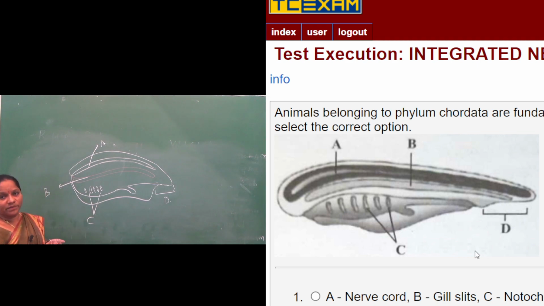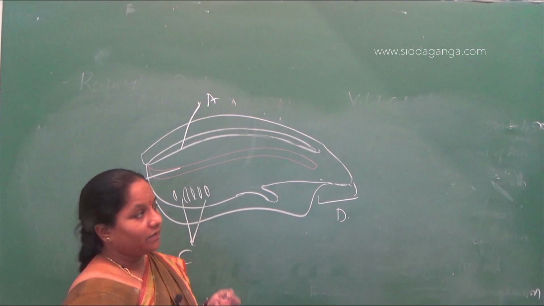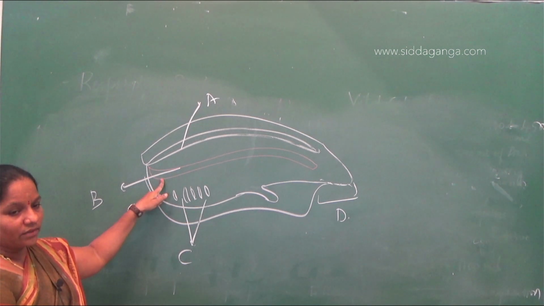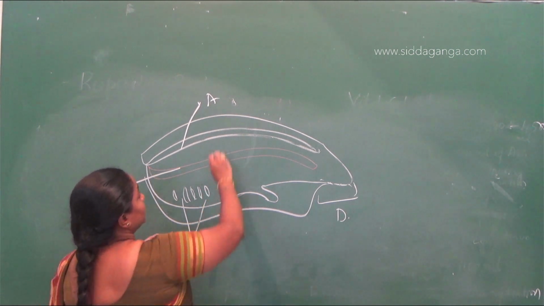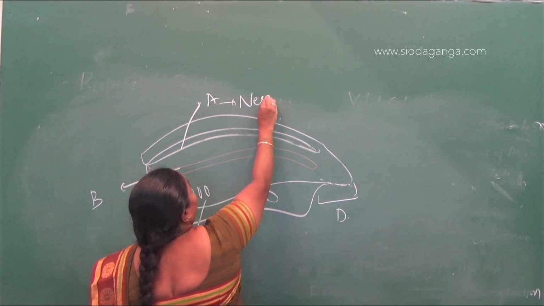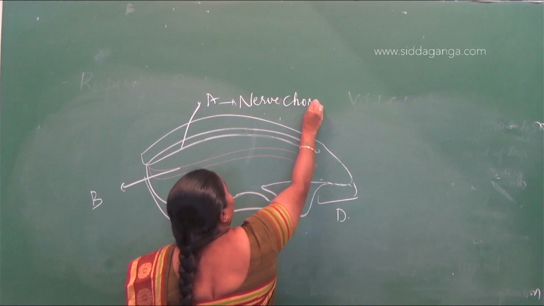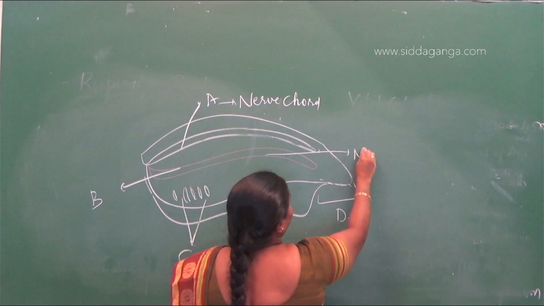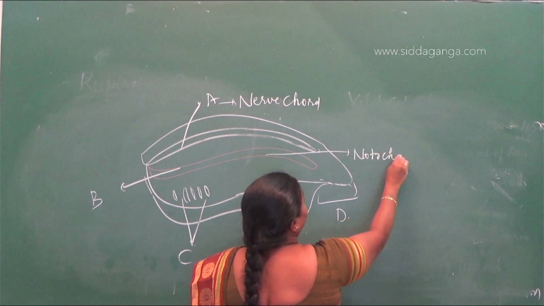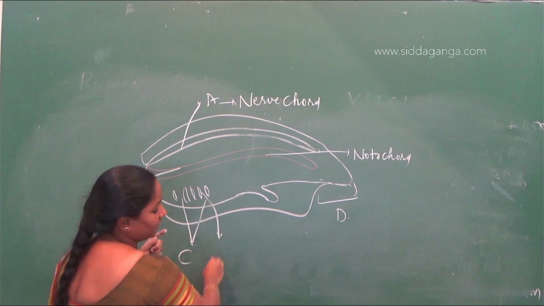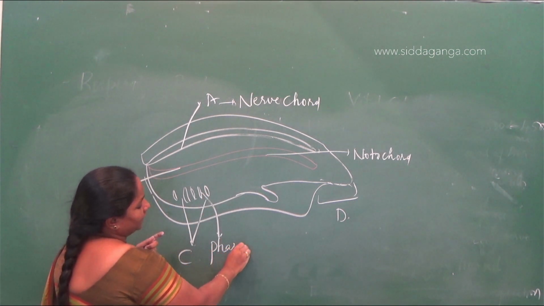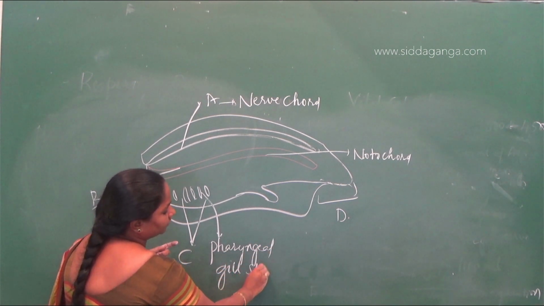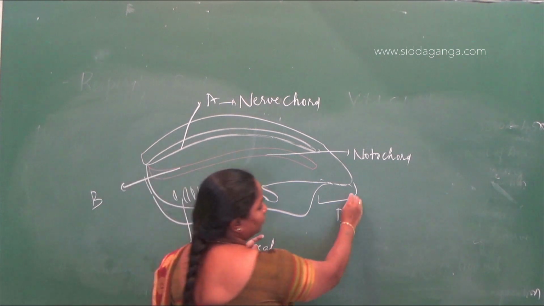So when we study the difference between chordata and non-chordata, these are the unique characteristics that are present in chordata. So the first, A, is nerve cord, then B is notochord, then C is pharyngeal gill slits, then D is post-anal tail.